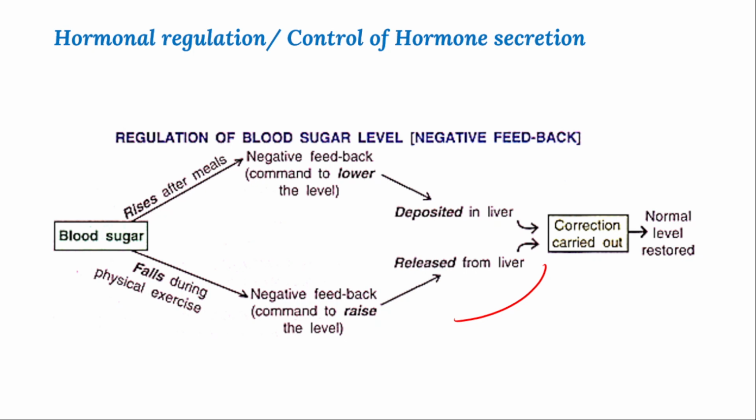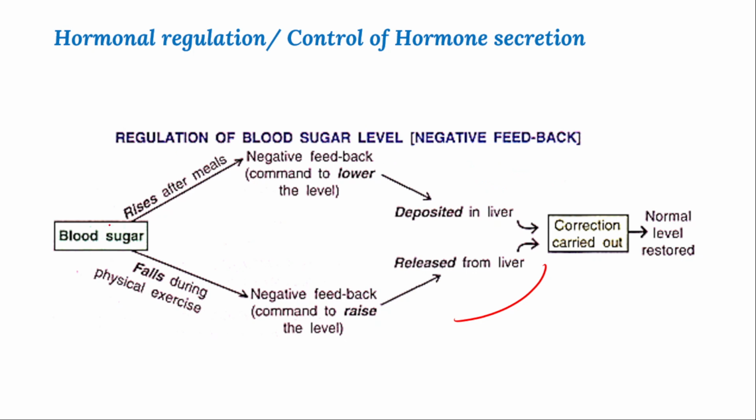And one more hormone we discussed in the islets of Langerhans of the pancreas is somatostatin. This somatostatin suppresses, inhibits the secretion of insulin and glucagon. That is called negative regulation. That is mainly maintained by somatostatin.